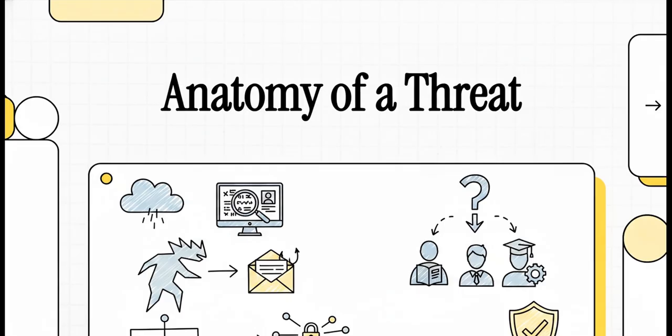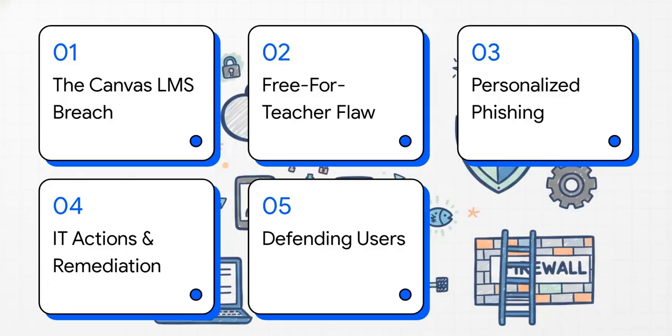system. Now, if you're a student, a faculty member, or an IT administrator, you need to listen up because this directly affects you. Today, we're going to unpack exactly how attackers are exploiting a very specific architectural vulnerability to launch highly personalized phishing campaigns. And more importantly, we're going to figure out exactly how we can stop them in their tracks. Here is our roadmap for the Explainer today.